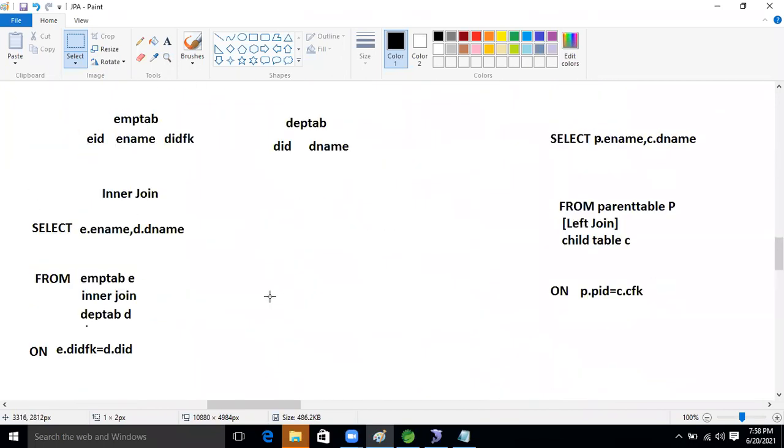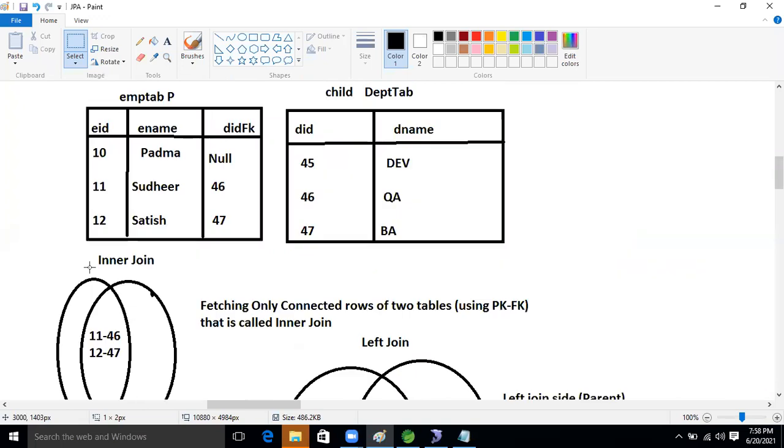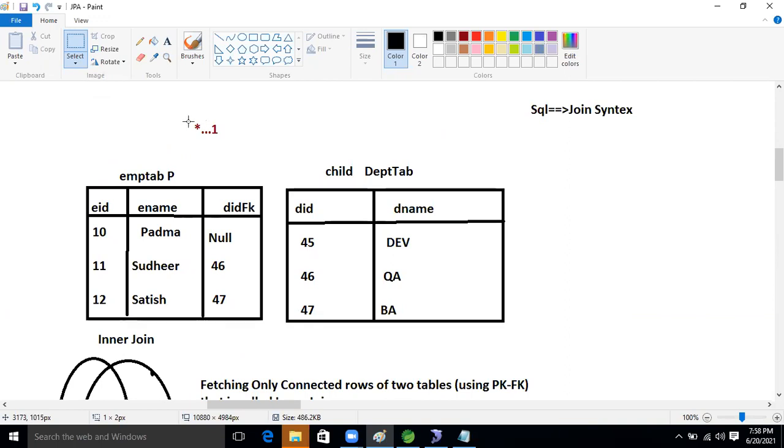So see this. Till now I explained, guys, clearly. Inner join means whatever connected rows are there between both tables. We can take any relationship; here I took many to one. And in many to one, I told, can the foreign key be duplicated or not?